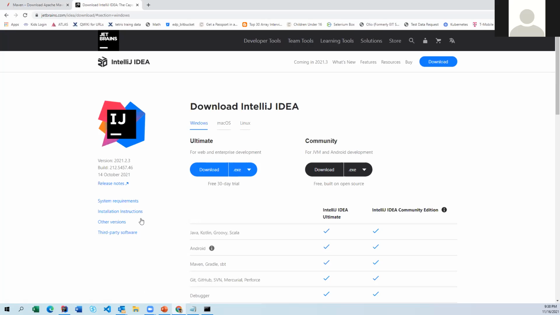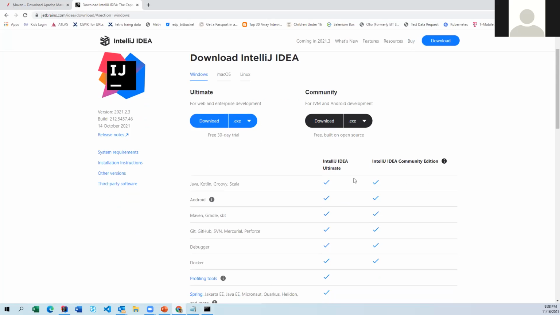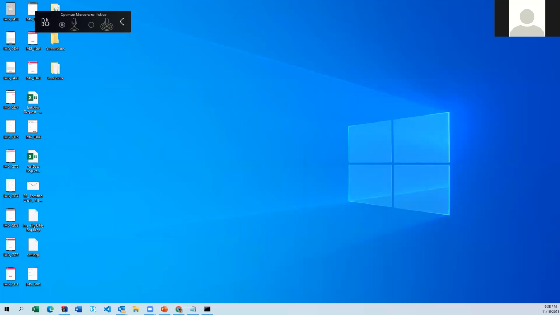Already it has been downloaded on my machine, so I'm not trying to download it. Once it is downloaded, you are going to see an icon called IntelliJ. Let me show you that icon. So here, this is how the icon is going to be. If you notice here, IntelliJ IDE.